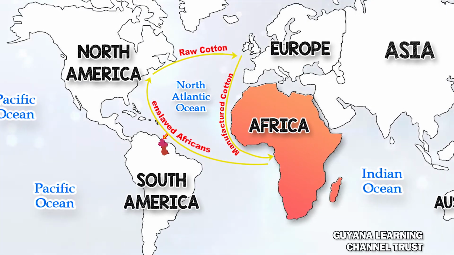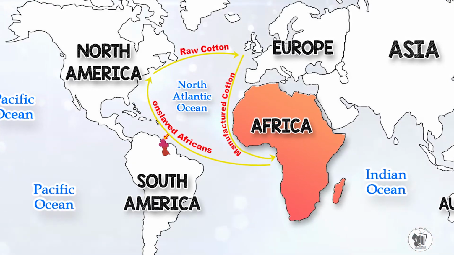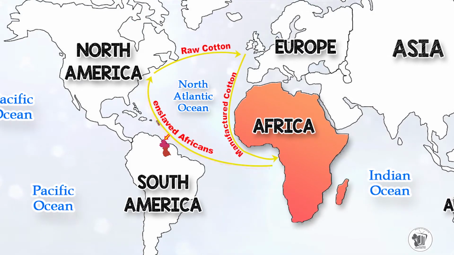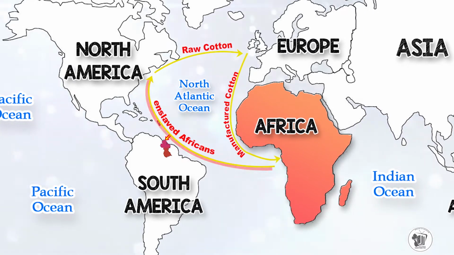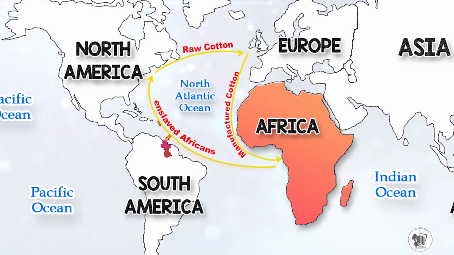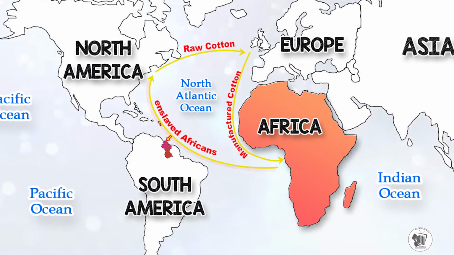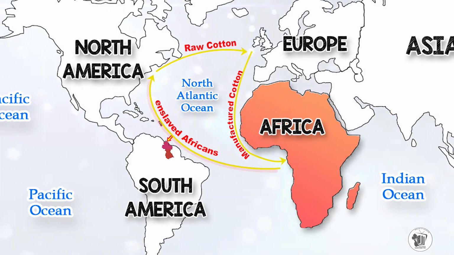So there's another yellow arrow that is labeled enslaved Africans. That arrow represents the path that the Europeans took as they took slaves in exchange for their manufactured cotton across the Atlantic Ocean. So where did they take them? To the continent of South America and parts of North America.